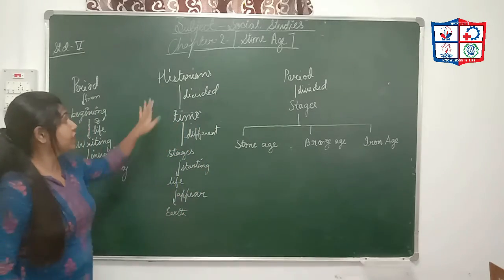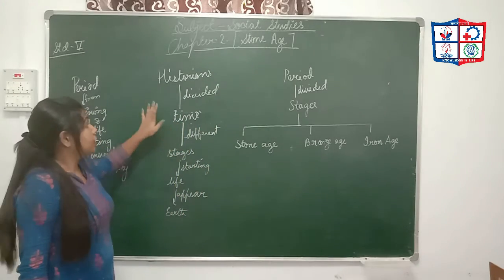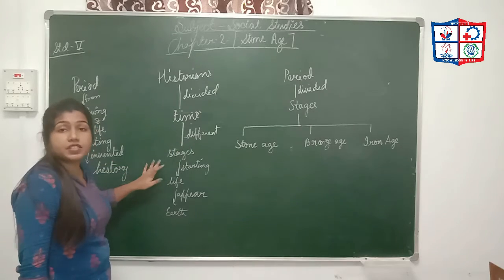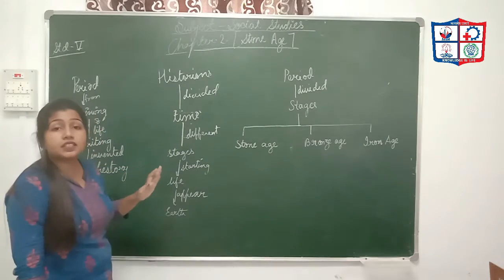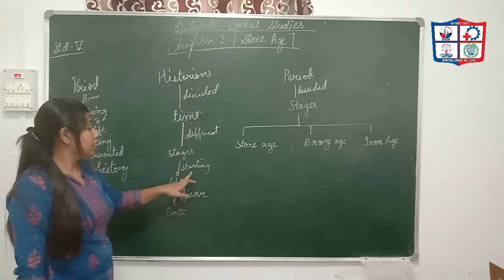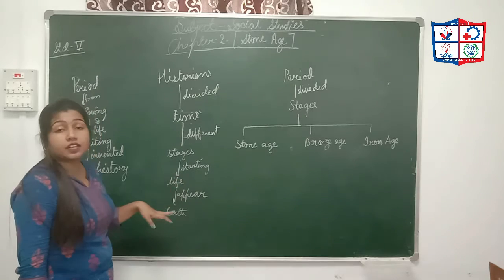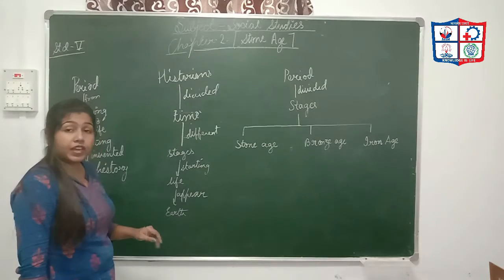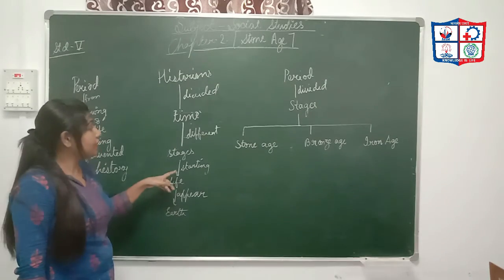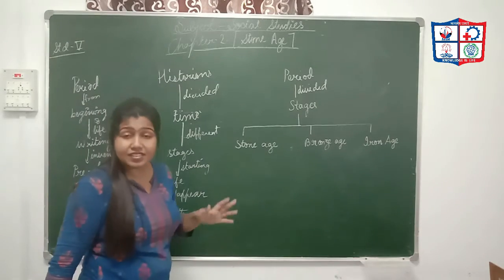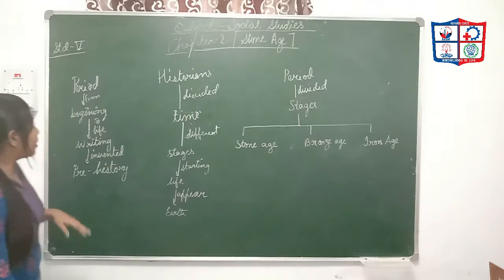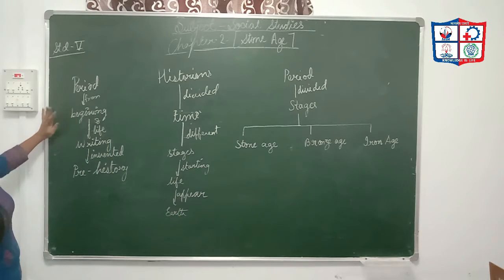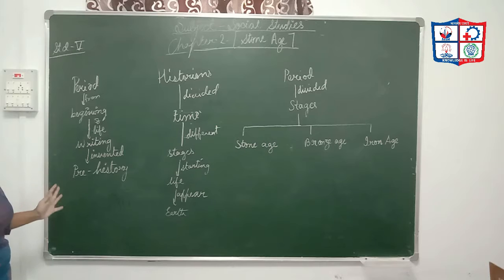The historians divide time into different stages. They started dividing time from when life appeared on the earth, and after that they divided it into different stages. Now we discuss what prehistory is.